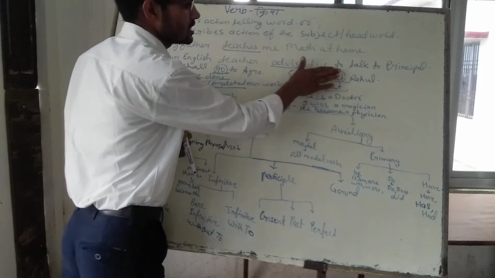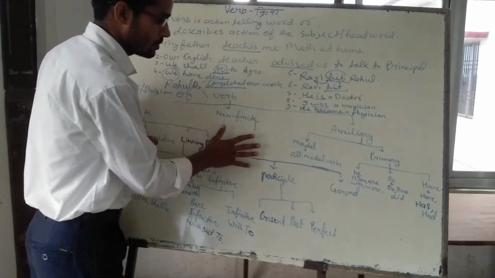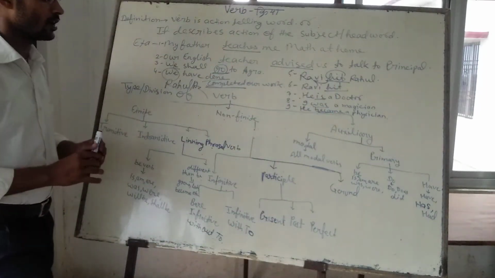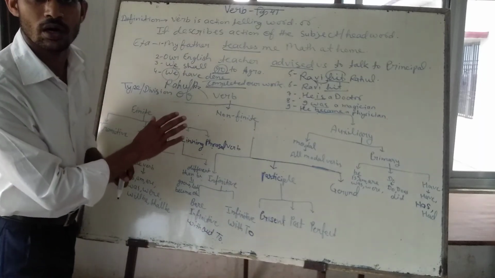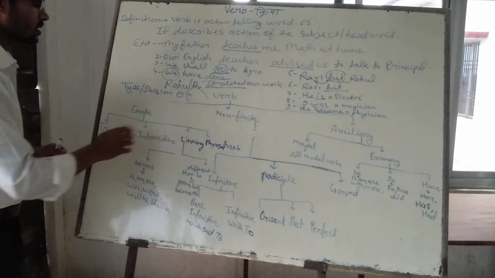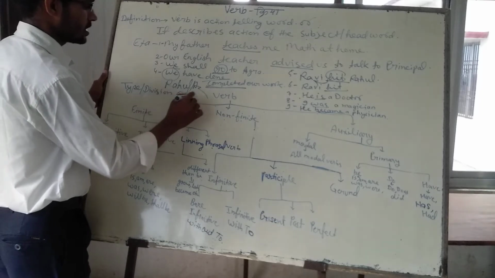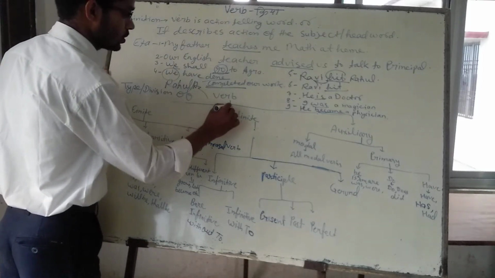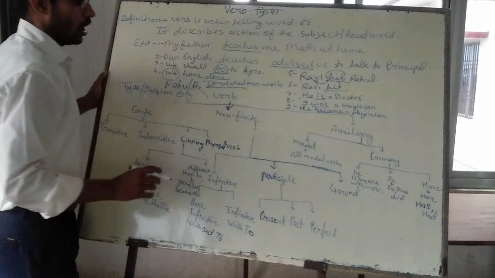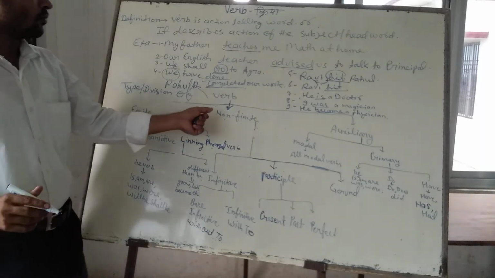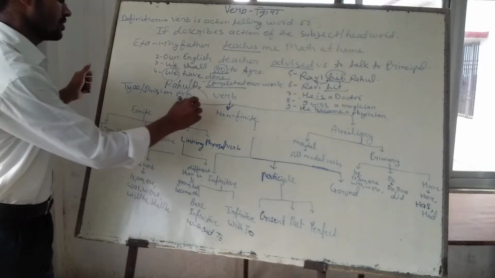How it is intransitive and transitive I shall describe in this chart. First of all we must look at the chart: types or divisions of the verb. One can divide verb mainly in three parts.